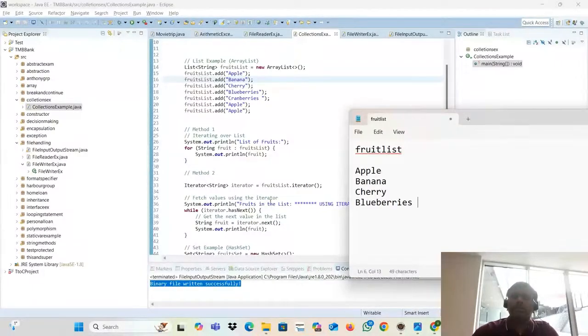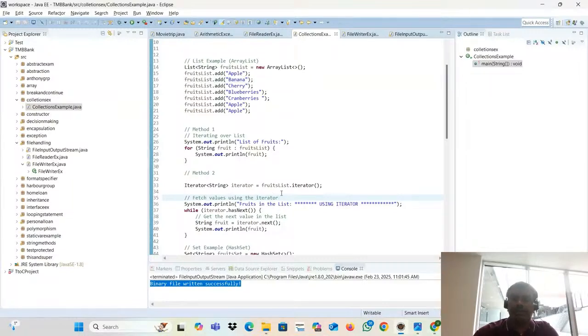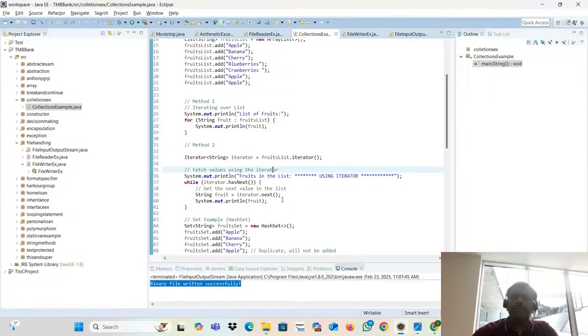What about method two? This is also another way of fetching the values. The concept we are using is iterator. It is the same stuff, but instead of putting it into one common collection, they are passing it into the iterator interface.